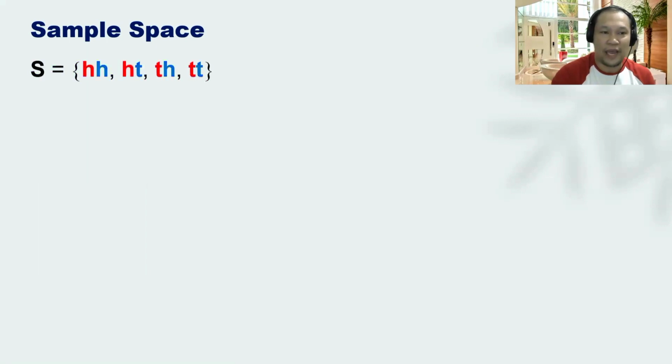Now, from here, we can go with our sample space. Looking back at the list of possible outcomes, head head, head tail, tail head, and tail tail are our list of outcomes, and that will be the sample space.